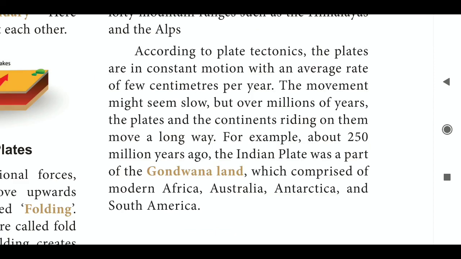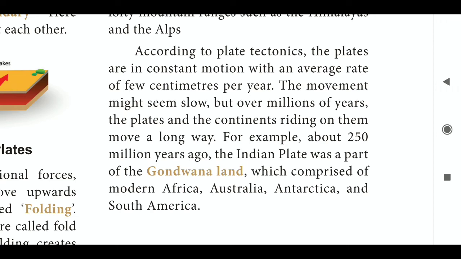According to plate tectonics, the plates are in constant motion with an average rate of a few centimeters per year. The movement might seem slow, but over millions of years, the plates and the continents riding on them move a long way. For example, about 250 million years ago, the Indian plate was a part of Gondwanaland, which comprised modern Africa, Australia, Antarctica and South America.